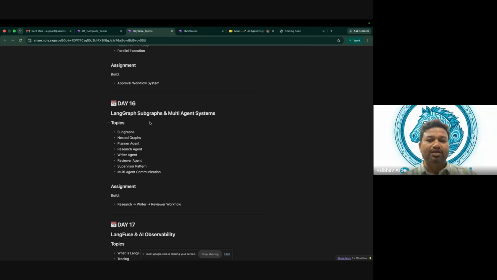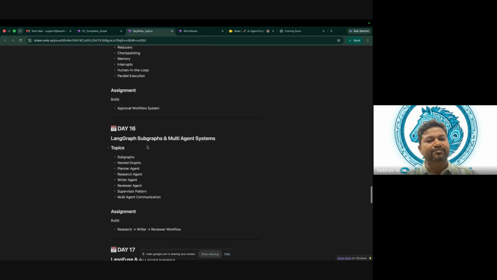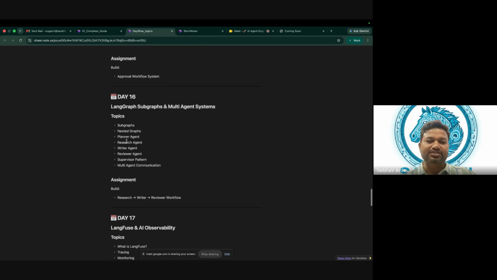See, you are familiar with a programming language, right? At least one programming language. Let's say there are nested if-else statements, right? Or say we have an object, but there can be a nested object as well. In a similar fashion, we have LangGraph and we have nested LangGraphs. Those are nothing but subgraphs. These are the advanced concepts. We'll be learning them on day 16.